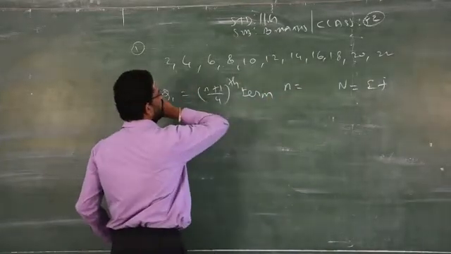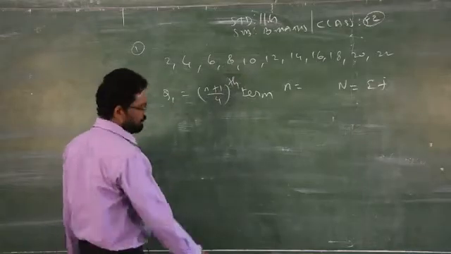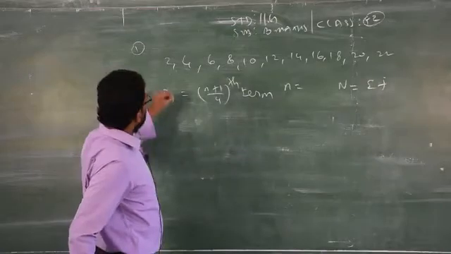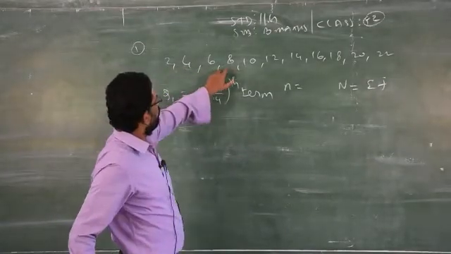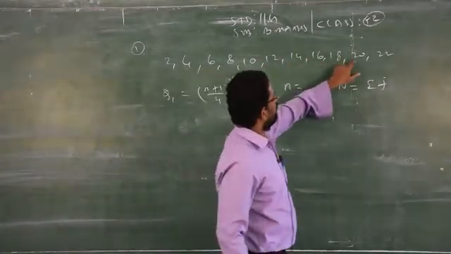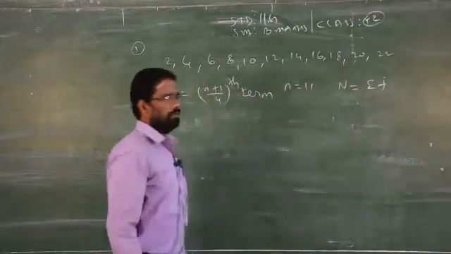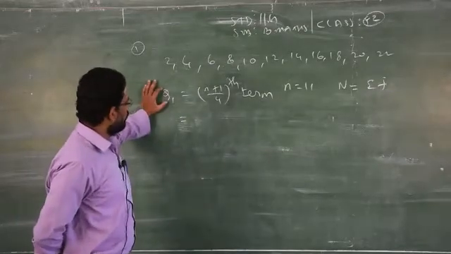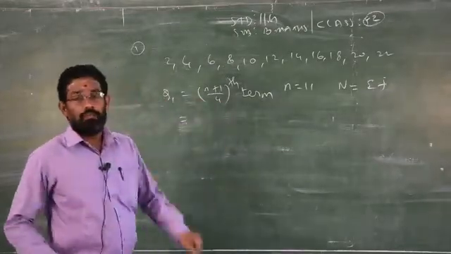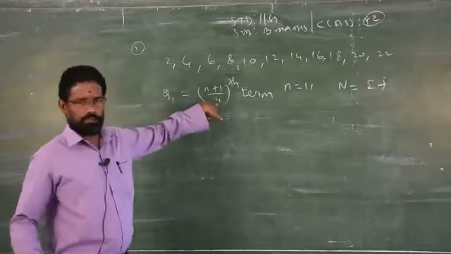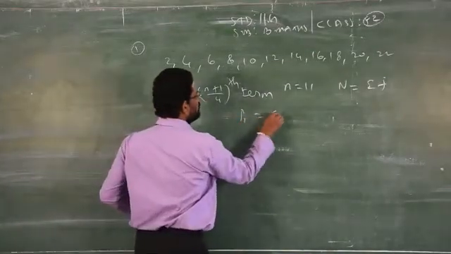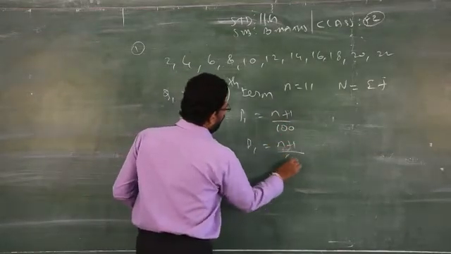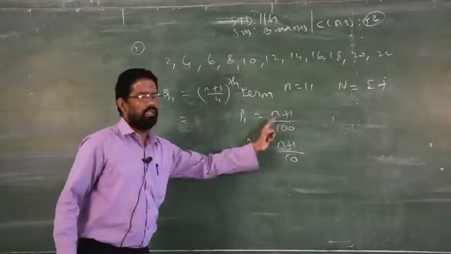Now, n is the number of observations. You just have to count how many observations are given. Sometimes in the question itself they mention the number of observations is 10. If it is not mentioned, please count: 1, 2, 3, 4, 5, 6, 7, 8, 9, 10, 11. So the number of observations is how many? 11. So now you have to find Q1. Q means quartile. Quartile means you have to write by 4. If it is percentile, you have to write by 100. If it is percentile 1, then the answer is (n plus 1) by 100. If it is decile 1, (n plus 1) by 10. So depending upon the question, you have to change the denominator.